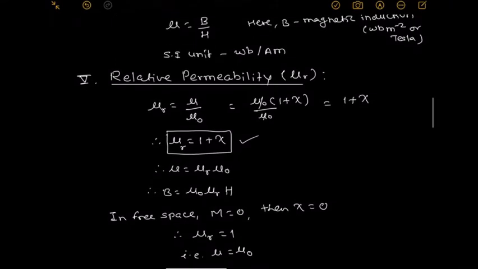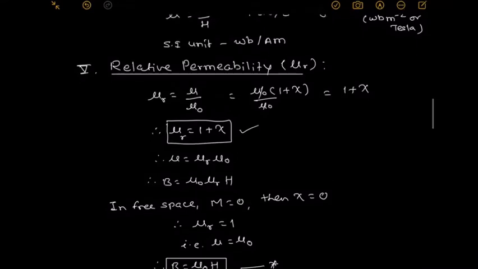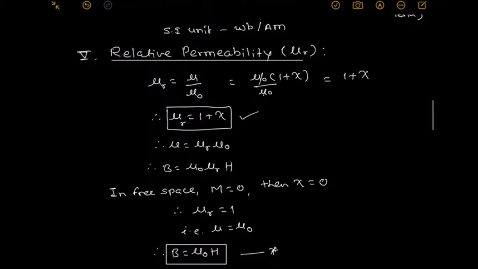Hence, in free space, what relation do we get? In free space, we suppose the intensity of magnetization is 0. If intensity of magnetization is 0, it means the susceptibility of the material becomes 0. Then what is relative permeability? 1. Hence we get mu is equal to mu 0.